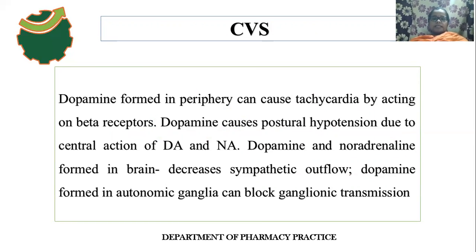The dopamine will be formed in the peripheral region. Why? Because in the presence of peripheral decarboxylase enzyme, levodopa gets converted to dopamine in the peripheral region. So what is the effect of dopamine on the heart? The heart consists of beta receptors. So the dopamine effect on the heart is tachycardia, because dopamine stimulates the beta receptors.